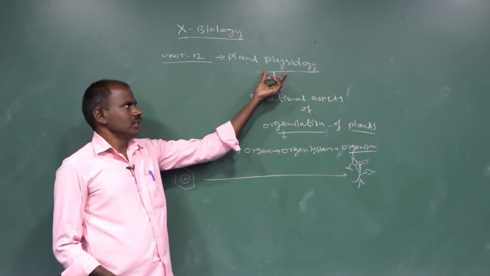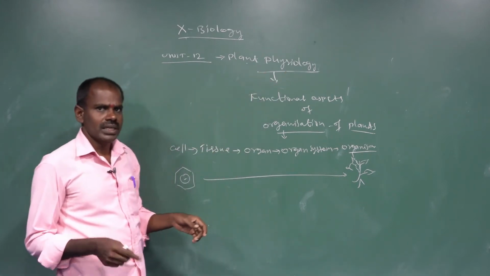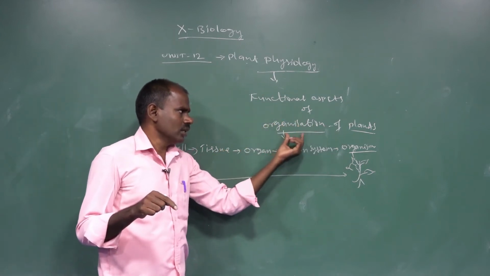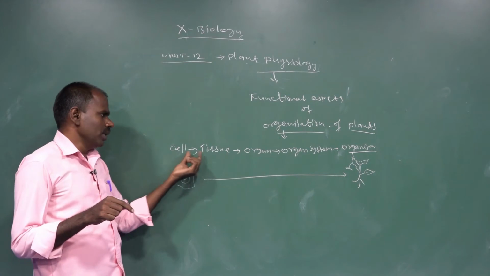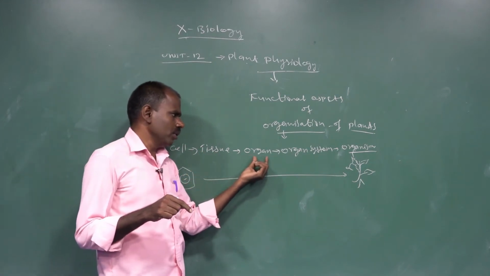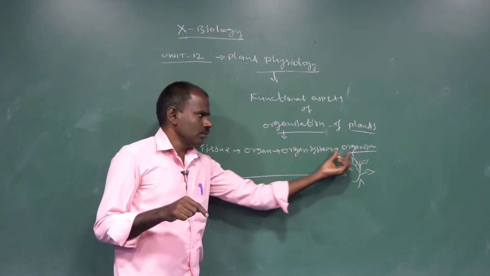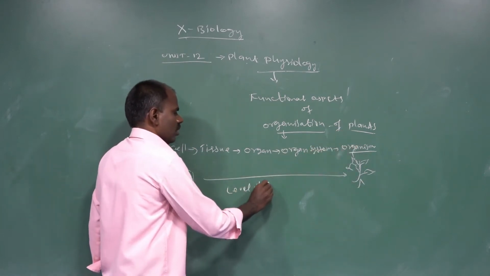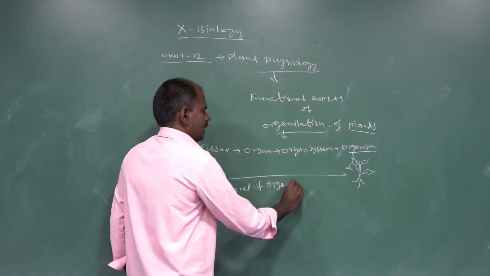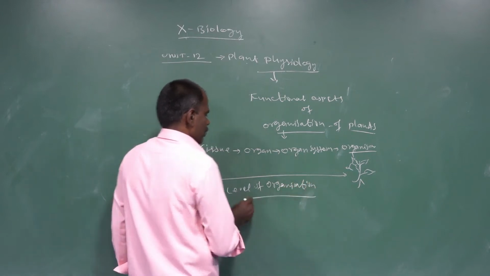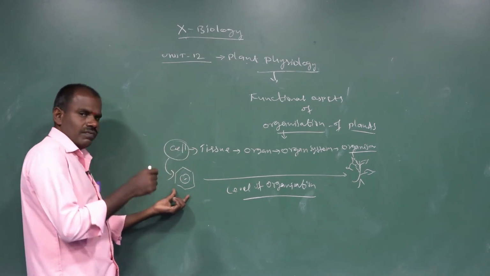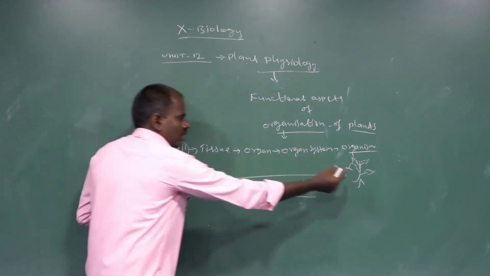What is plant physiology? Plant physiology is a branch of biology that deals with the study of only the functional aspects of organization of plants. The organization of plants means a cell becomes developed into tissue, then organ, then organ system, then organism. That is the level of organization. What is a cell? A cell is a structural and functional unit of all living organisms.